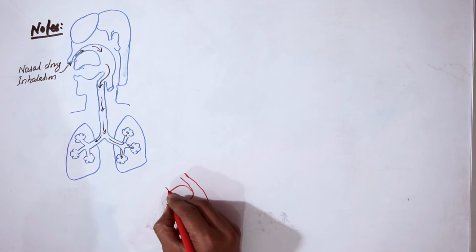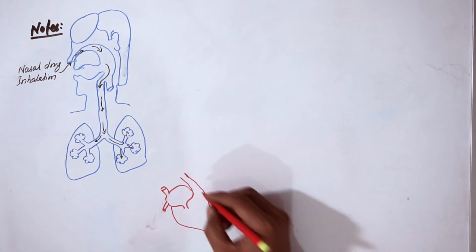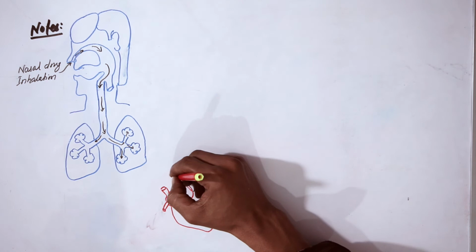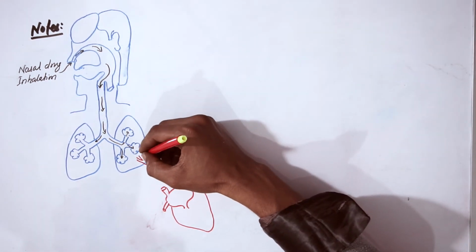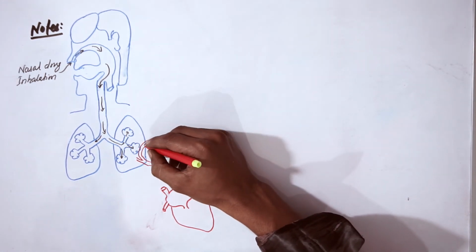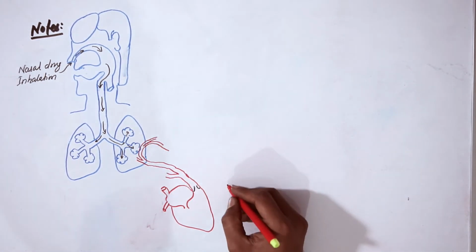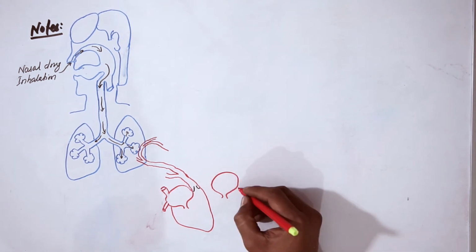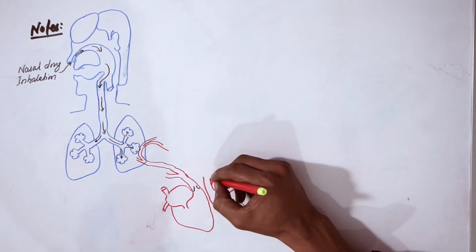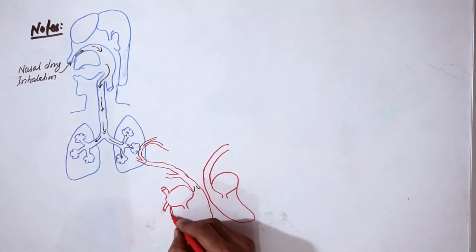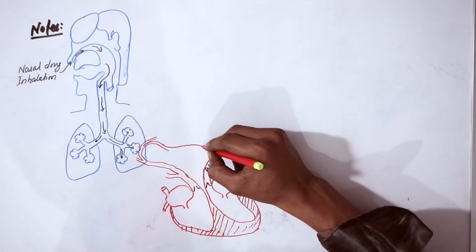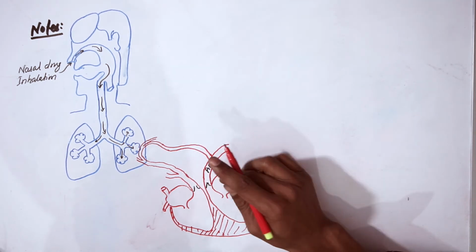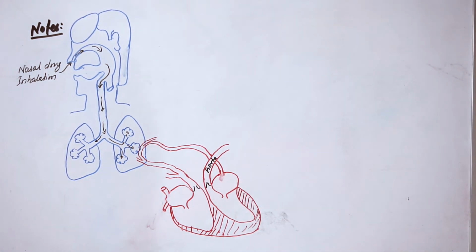Now, to understand it more clearly, let me draw the pulmonary circulation. So this is the right side of the heart. This will pump blood to the lungs through the pulmonary artery, and this pulmonary artery will go to the lungs and divide into capillaries, and gaseous exchange will take place, and then blood will return to the heart via the pulmonary vein. Let me draw the left side of the heart. This is the myocardium, and this is the aorta. So the blood coming from the lungs will come via the pulmonary vein and go to the left part of the heart.